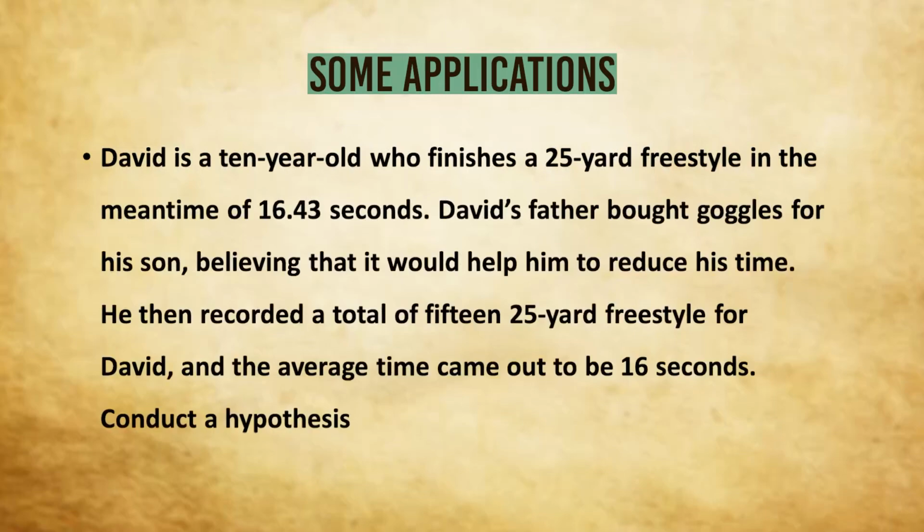We can think of another example. David is a 10-year-old who finishes a 25-yard freestyle in a mean time of 16.43 seconds. David's father bought goggles for his son, believing that they would help him reduce the time. He then recorded a total of 15 25-yard freestyle swims for David, and the average time came out to be 16 seconds. Here also we can conduct a hypothesis test using testing of hypothesis problems.